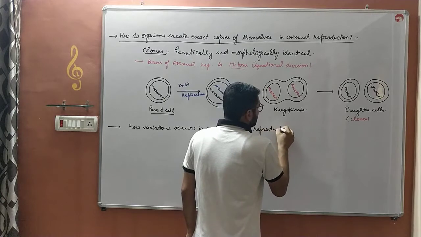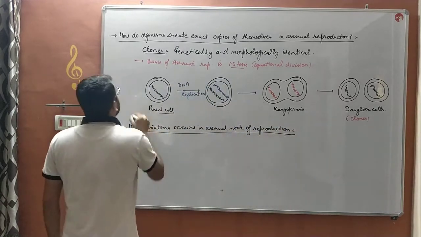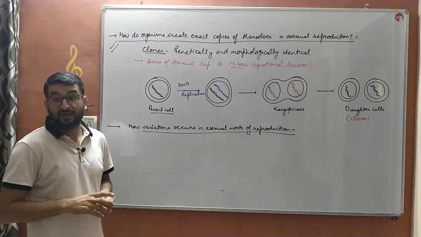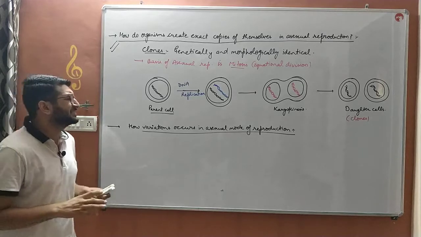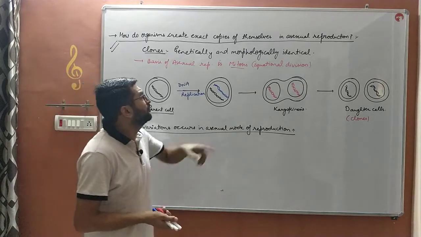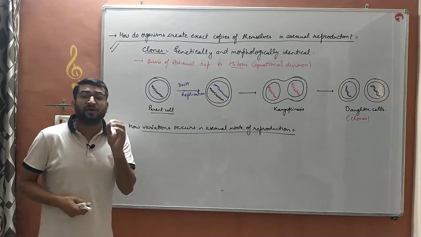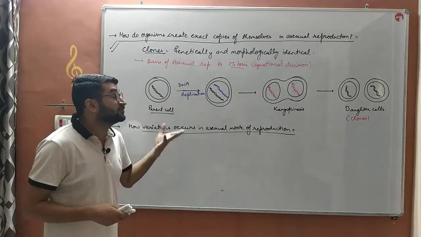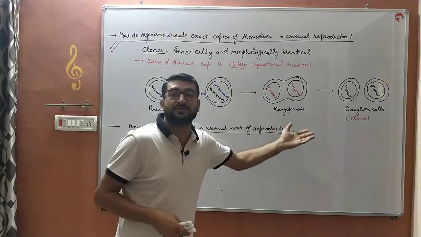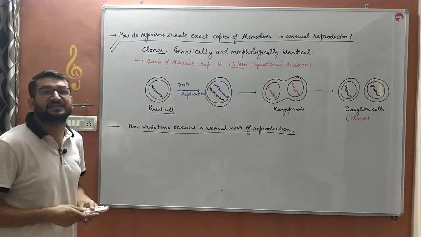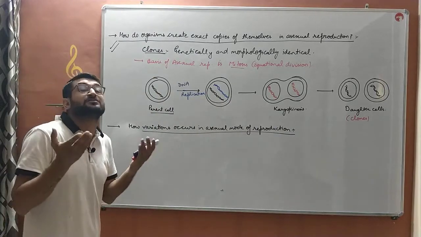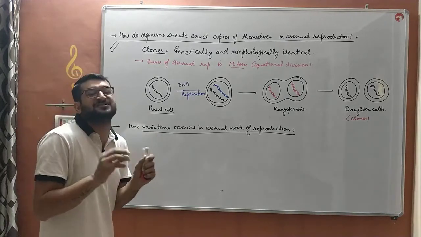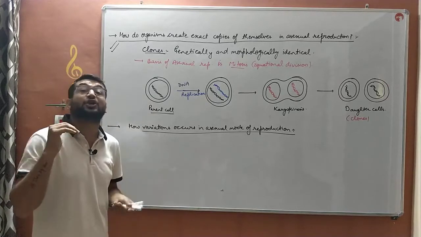Bache, the topic which we have studied here describes that clones are generated during asexual reproduction, but still in certain cases, in very rare cases of asexual reproduction, few variations occur, few changes occur. In spite of the fact that they divide by mitosis, certain variations appear in asexual mode of reproduction, and how this is possible, we will discuss in this topic. बच्चे जब क्लोन बन रहे हैं उसके बावजूद कुछ वेरिएशंस आ रही हैं, हम डिस्कस करेंगे कि ऐसा क्यों है.